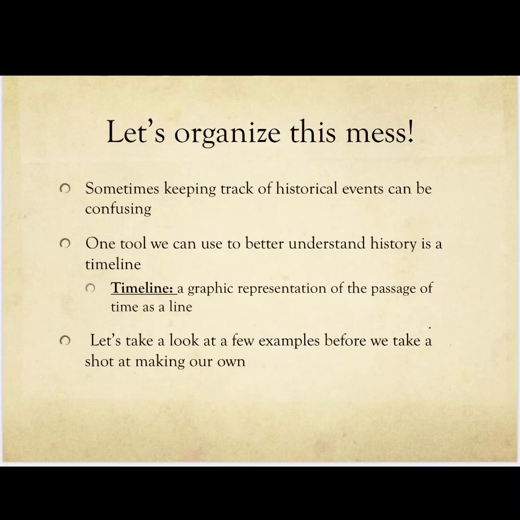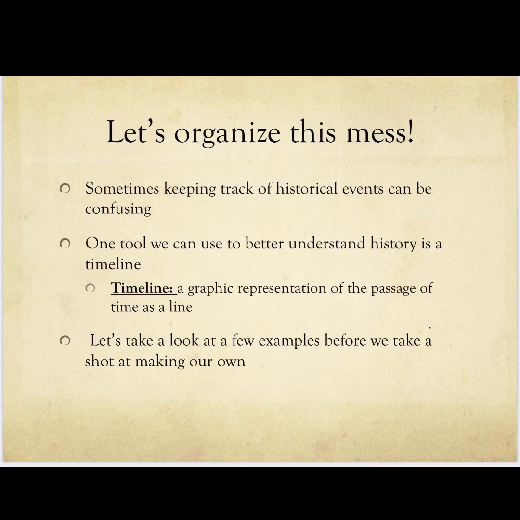So like I said, the way that we did these notes does make this a little bit messy and hard to follow who's in charge and who's the big dog in Mesopotamia at any given time. So I think that one way we can better keep track of these historical events and which group was the most important is by creating a timeline. Now you'll see here on the screen that we've got a definition.